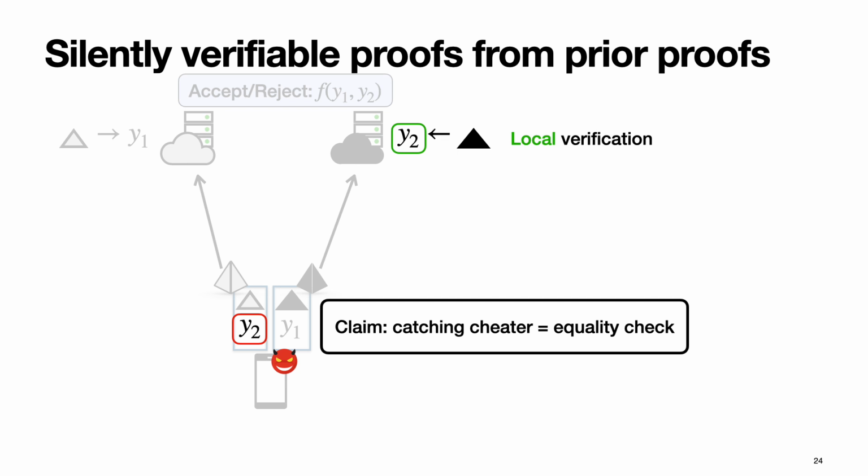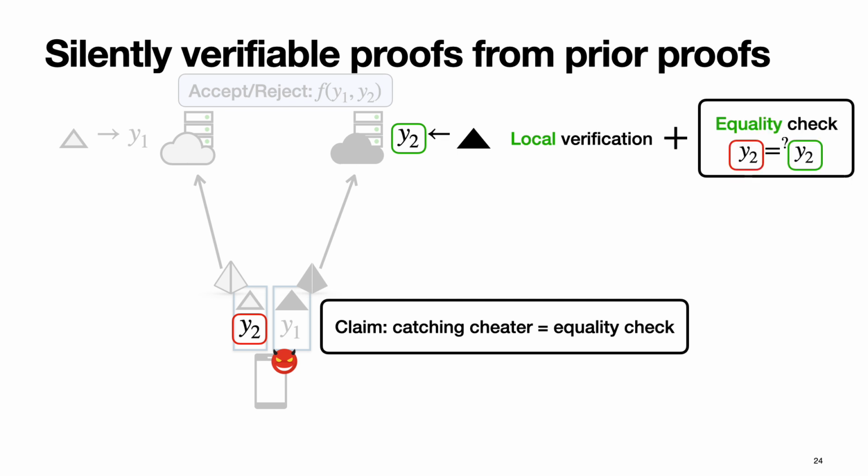So what the servers can do to ensure that the client is not cheating is a simple equality check. They can just check that the y2 that the first server got from the client matches the y2 that the second server derived from the proof that it got. And as I mentioned before, since these equality checks can be batched as much as you want, you get the batched verification property. And only equality checks are part of the proof verification where the servers need to interact with each other.